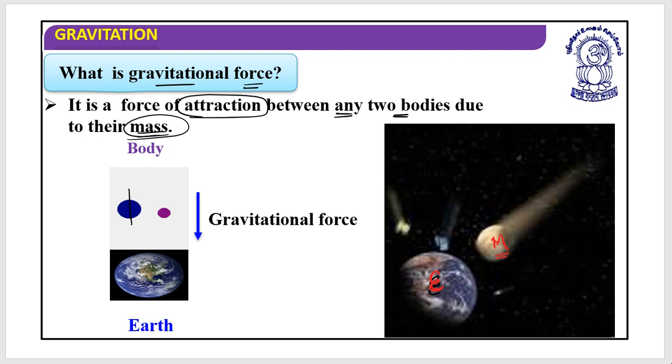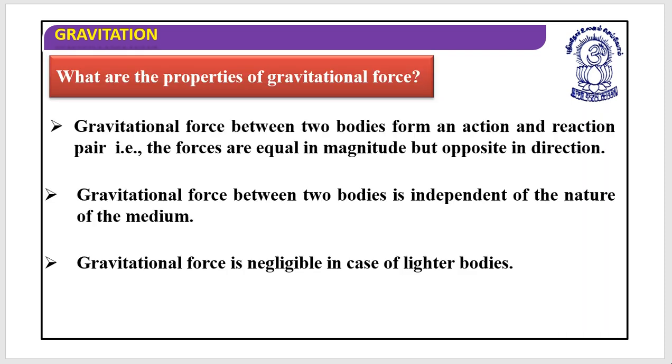And let's look at some other properties of gravitational force. We can say that the gravitational force between two bodies forms an action and reaction pair, i.e. the forces are equal in magnitude but opposite in direction. Let's say this is the first body, this is the second body.